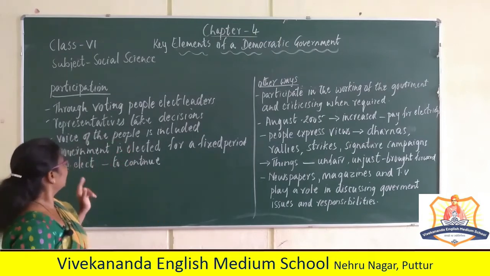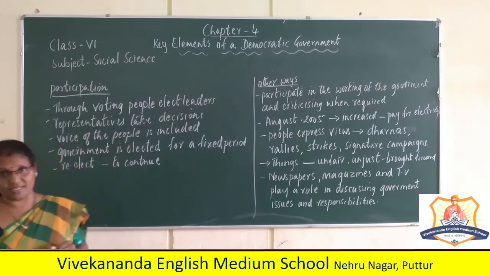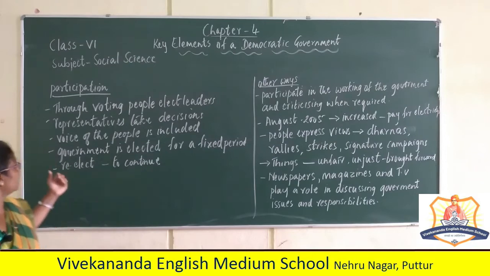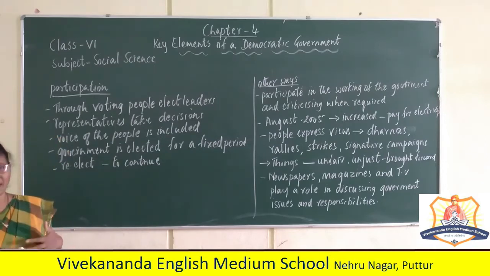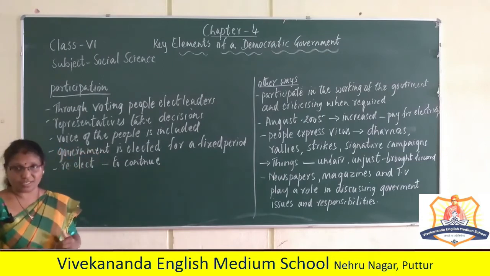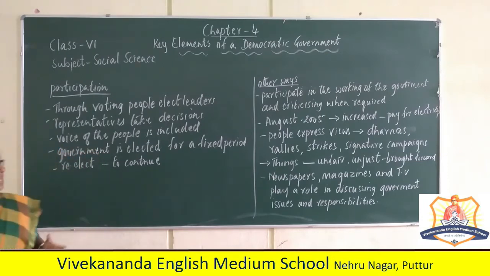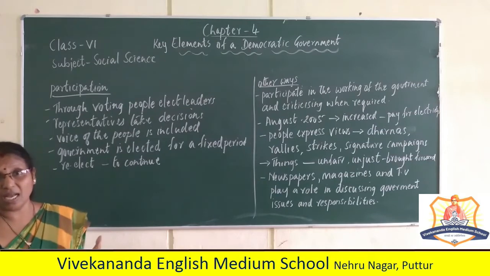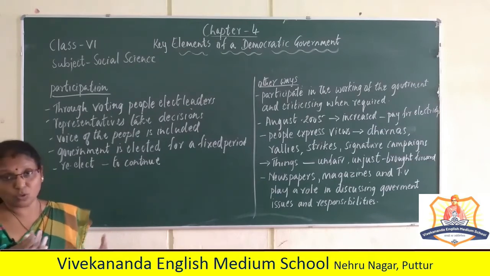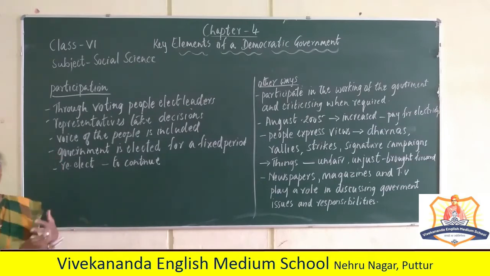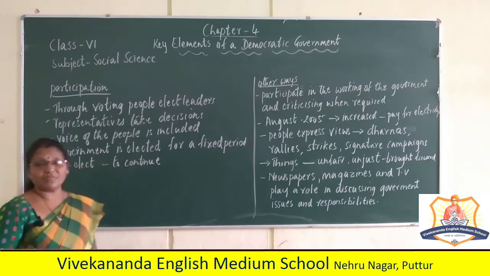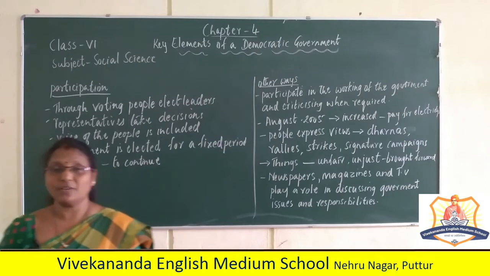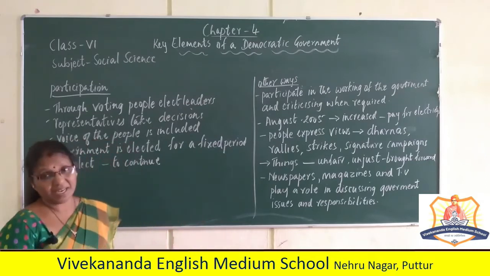Through voting, people elect leaders, and the representatives chosen by us take decisions. The voice of the people is included, because they are representing us, so whatever we want we have to put forward to them. The government is elected for a fixed period. In India it is 5 years.